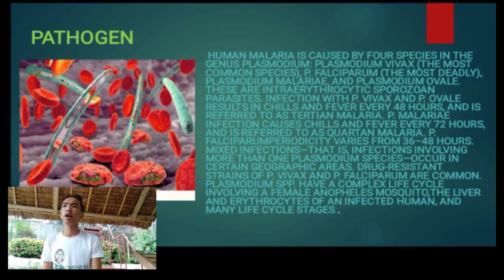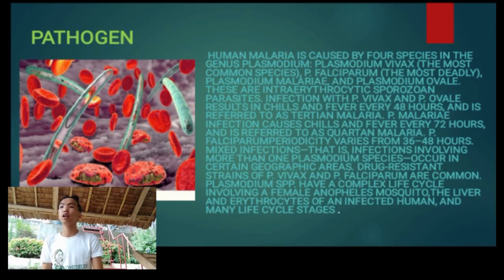Infection with P. vivax and P. ovale results in chills and fever every 48 hours, referred to as tertian malaria. P. malariae infection causes chills and fever every 72 hours, referred to as quartan malaria.